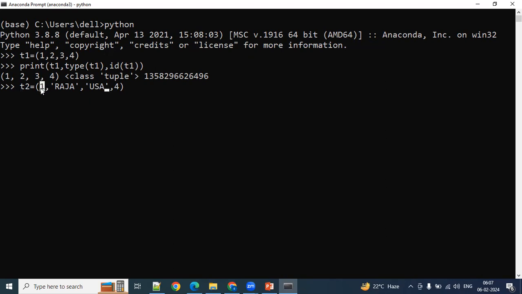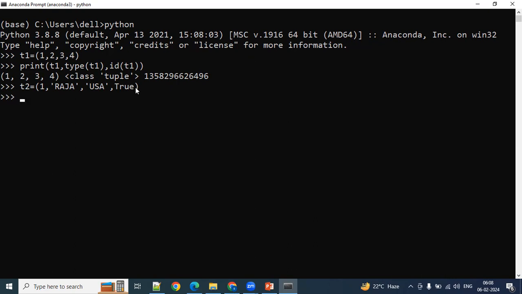So 1 is a number data type, Raja is a string data type, USA is also a string data type, and True is a Boolean data type, right? That means it's a collection of different data types or not?